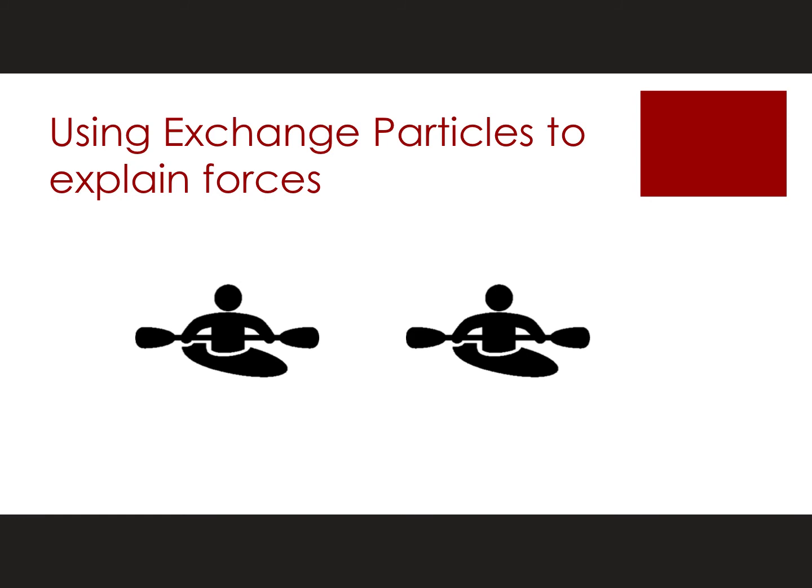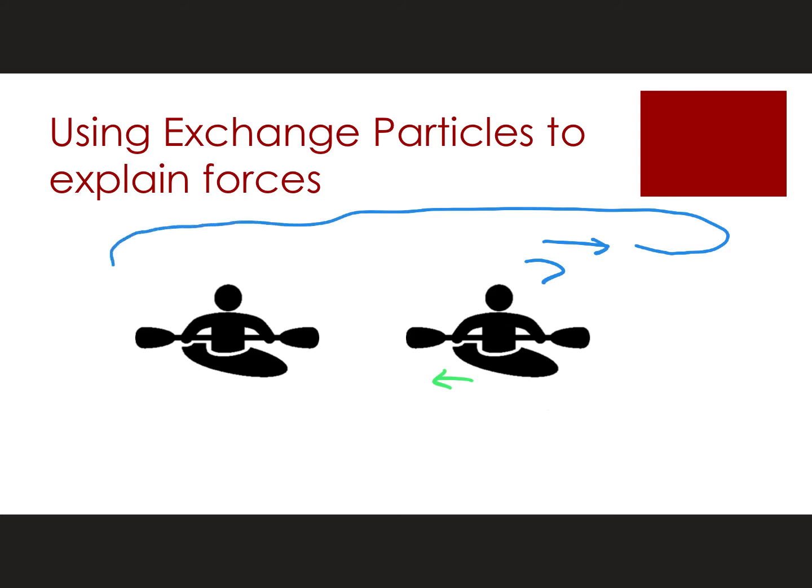So what if I change what it is I'm exchanging between my two kayaks? For example, say the person on the right now has a boomerang and they throw it in this direction. Yes, it's supposed to be a boomerang. Now, when they throw the boomerang, that means they're going to actually move in this direction, right? We're still using Newton's third law to do this. But my boomerang, as we all know, is going to go around and circle. And let's say it gets over here and circles back before the person on the left can catch it. What will happen here? They will move inwards as well.